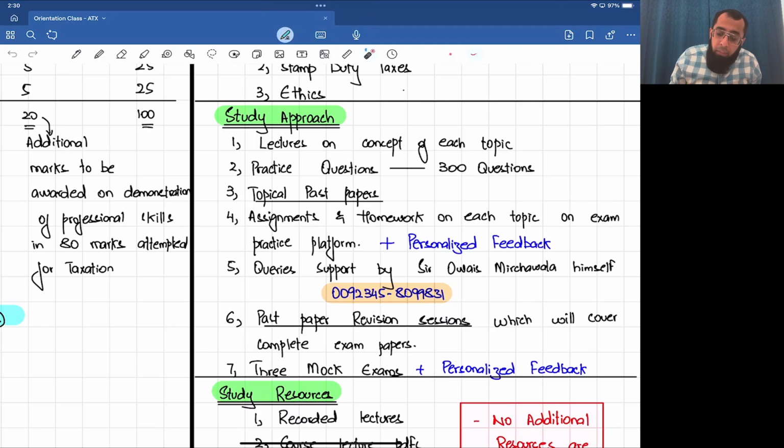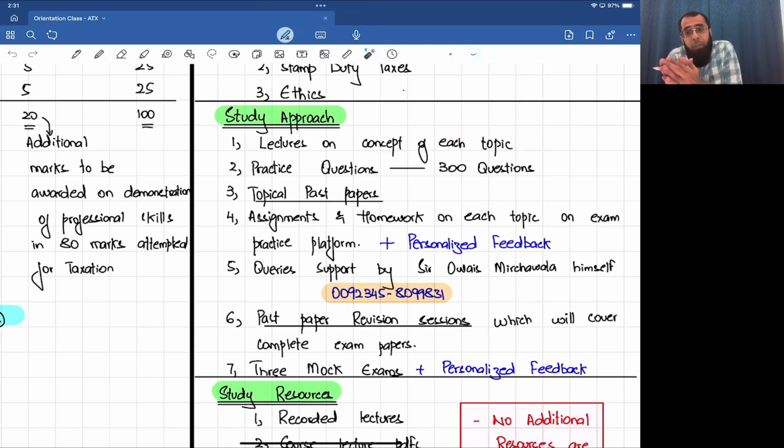Now, when we talk about the study approach, my approach will be that first we will have lectures on the concept of each topic. For example, if we are studying basic income tax calculation, I'll first teach you the concept: how the tax return looks, what the tax rates are.